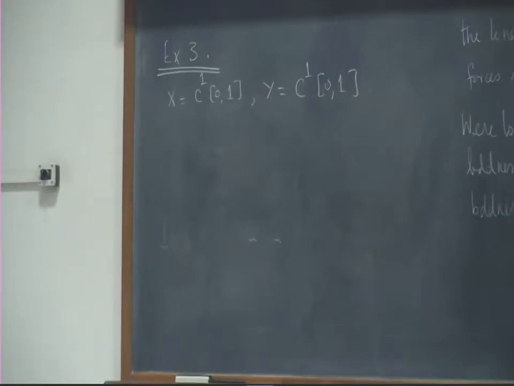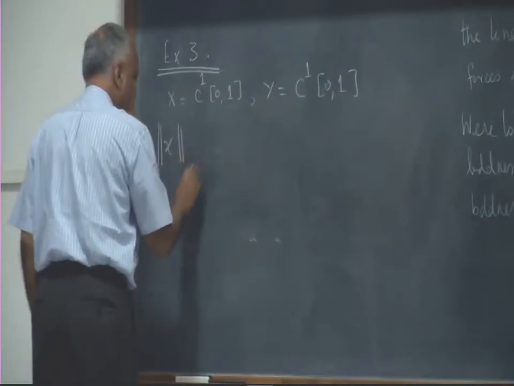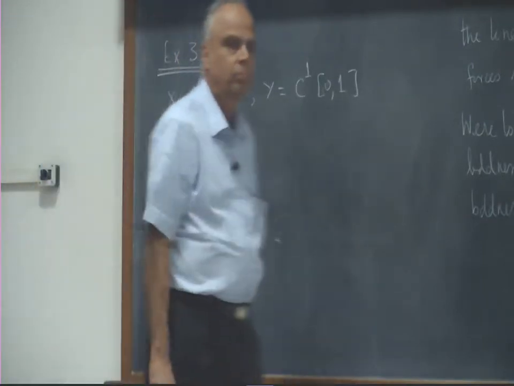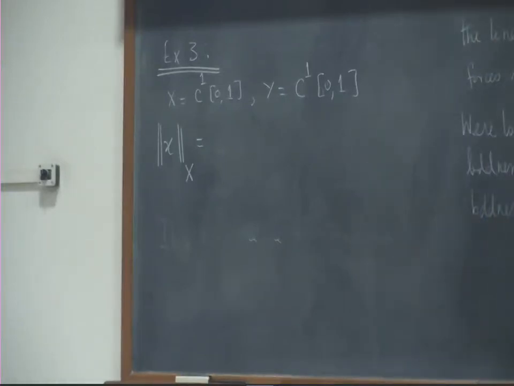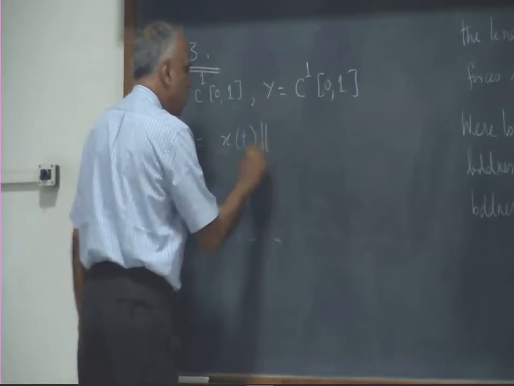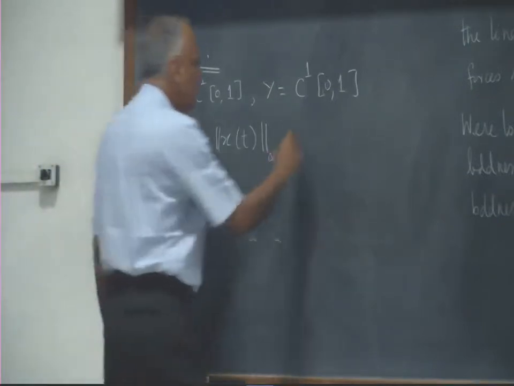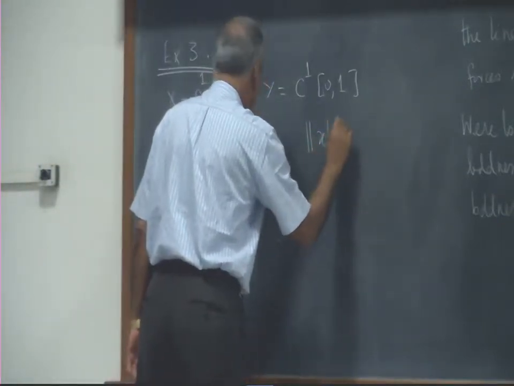So on X I will use this norm. If a thing is in C^1[0,1], it means it is continuous and differentiable and the derivative is also continuous. So since x is continuous, I can look at its maximum norm, and since x' is continuous, I can also look at its maximum norm.